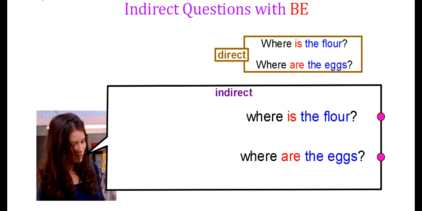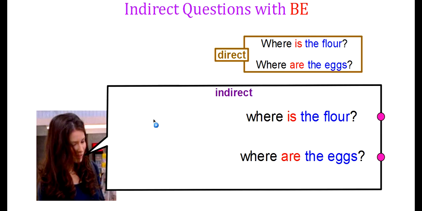So let's first look at what happens when I make an indirect question with the verb be. So we're going to transform our direct question into an indirect question. So here are two direct questions with be. Where is the flour? Where are the eggs? We have is and are here. I've moved them down here, but we're going to transform them now.